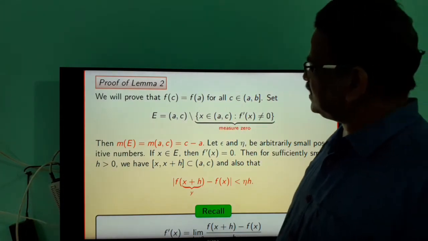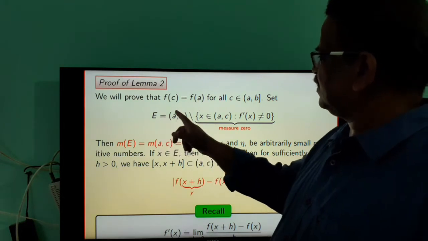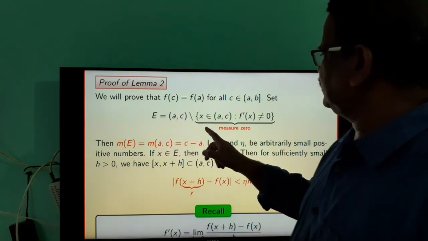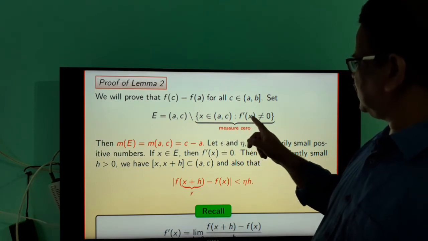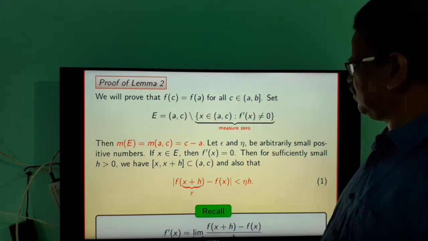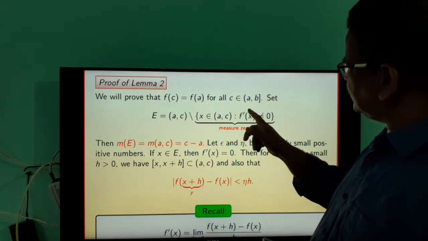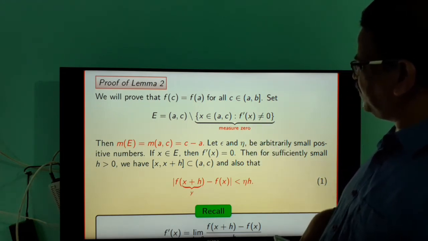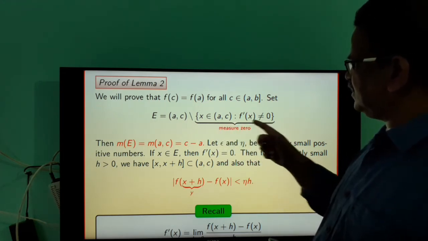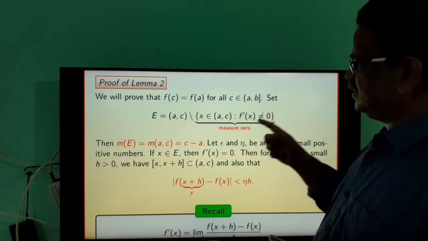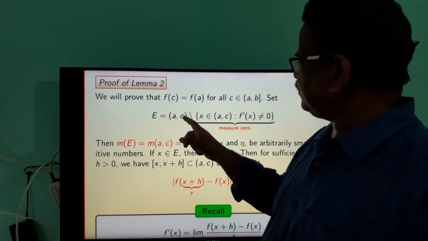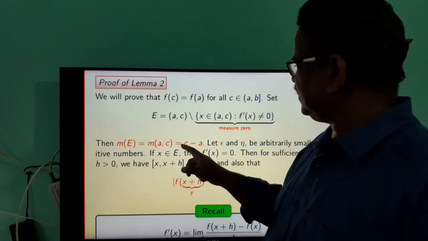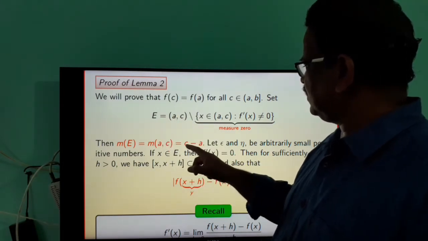So consider the set E, which is equal to (a,c) minus the set of all those elements in (a,c) such that f dash x is not equal to 0. Since f dash x is equal to 0 almost everywhere, the measure of this set is equal to 0. Therefore, the measure of the set E is equal to the measure of the interval (a,c), which is the length of the interval, that is c minus a.